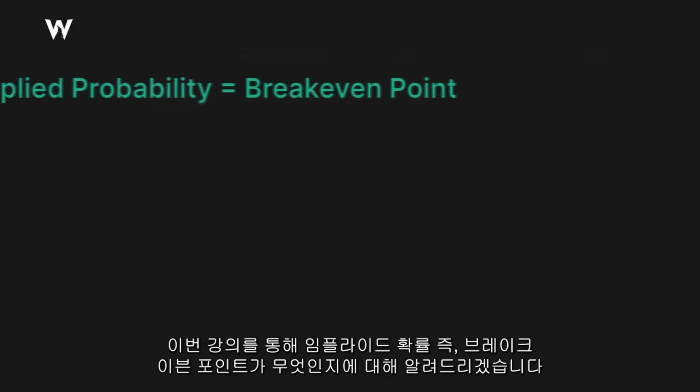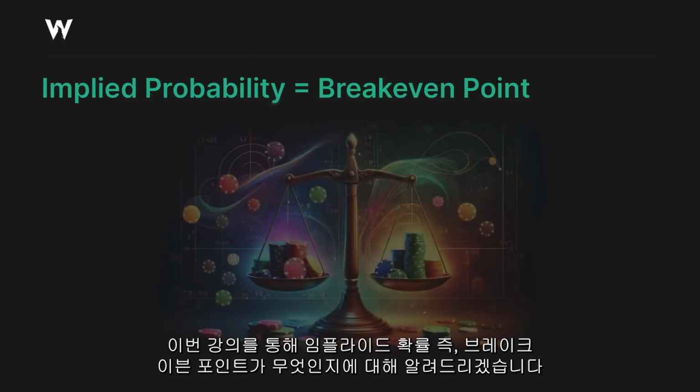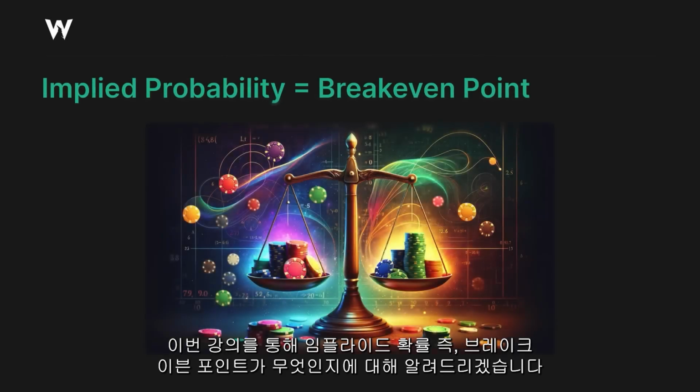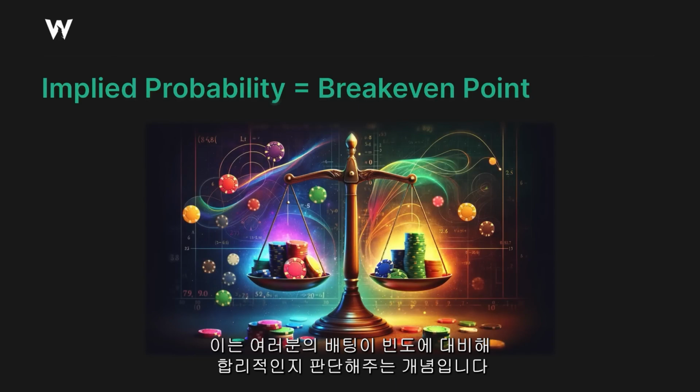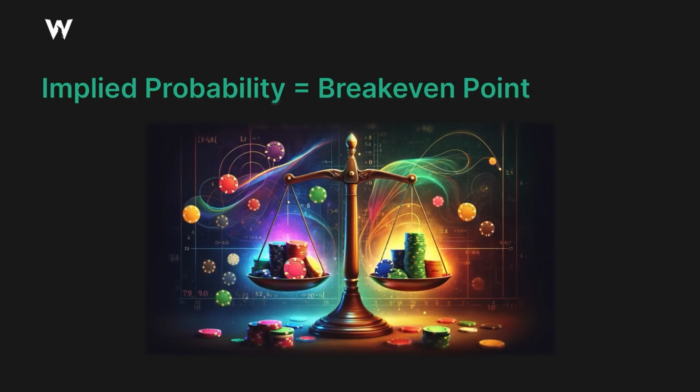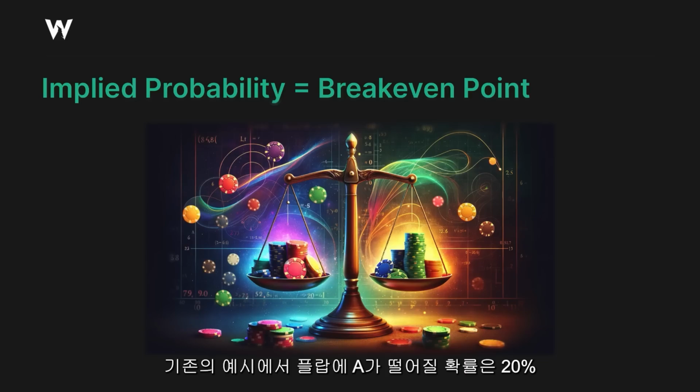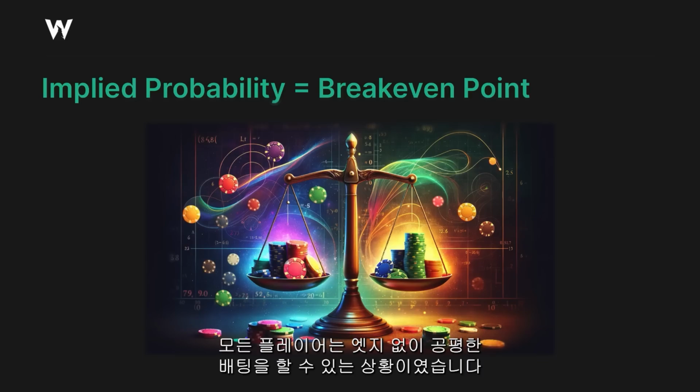Throughout this video, we'll be referencing a term called implied probability, or the break-even point. And this is just a fancy way of saying how often does the thing need to happen for the bet to be fair. In our previous example, if the ace flopped exactly 20% of the time, no one has the edge. It's exactly a fair break-even bet.